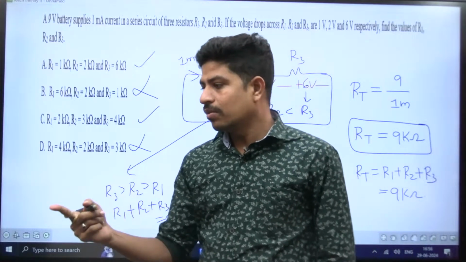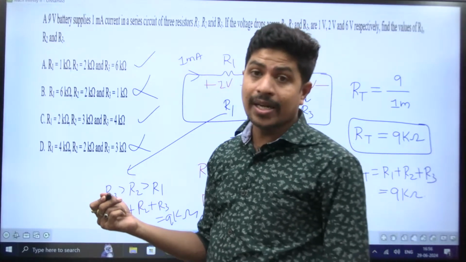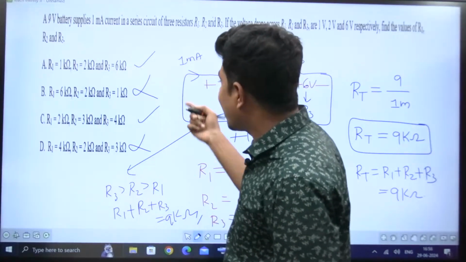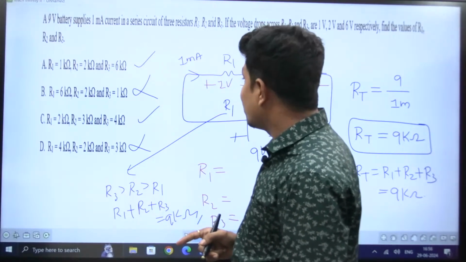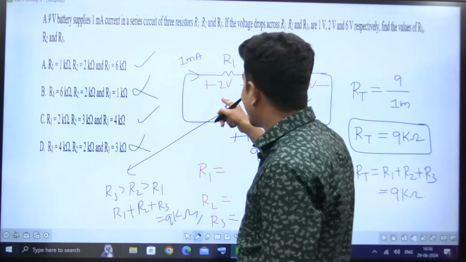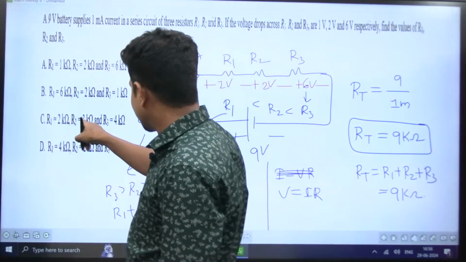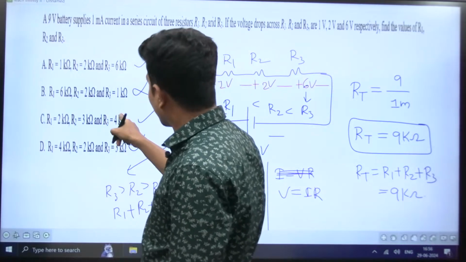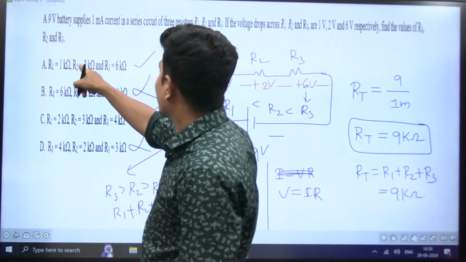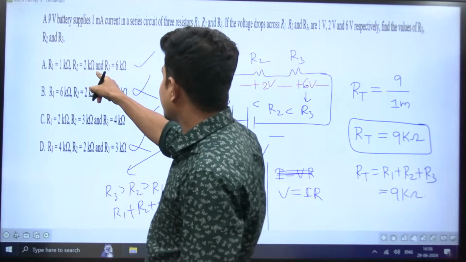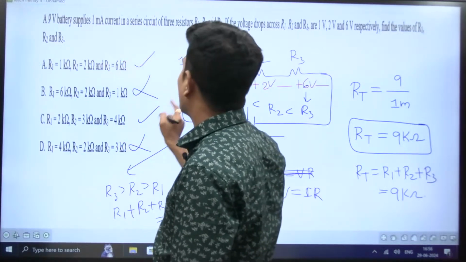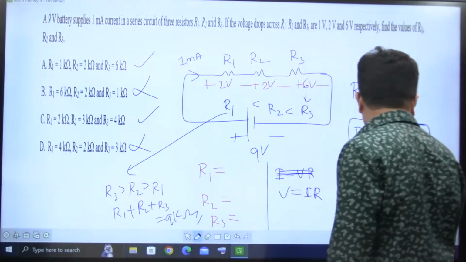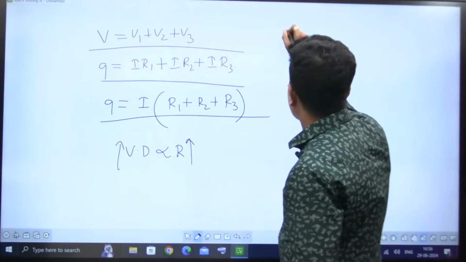I want your answer in the chat box. Among A and C, which one is satisfying? See, good question it is. If I send 1 milliampere of current, how much is it? 2 plus 3, 5 volt. 5 plus 4, 9 volt. Here also 1 plus 2, how much is it? 3. 3 plus 6, it is 9. Either A or C, both are correct.